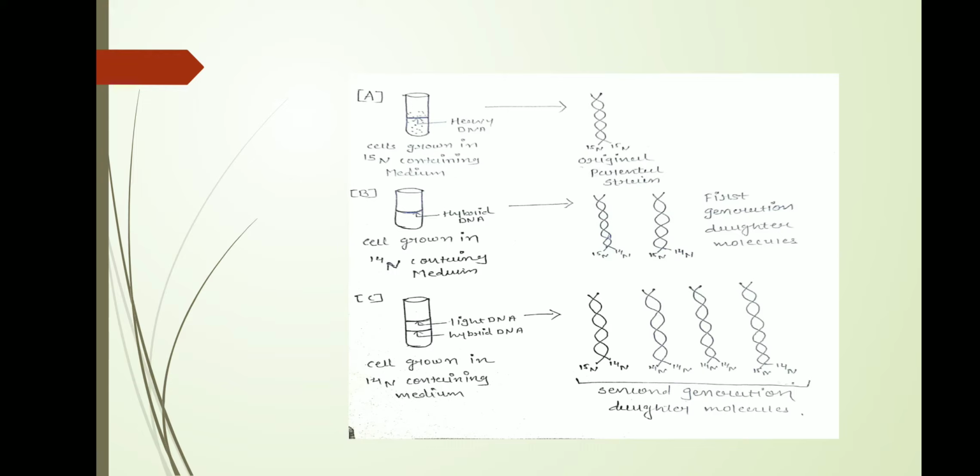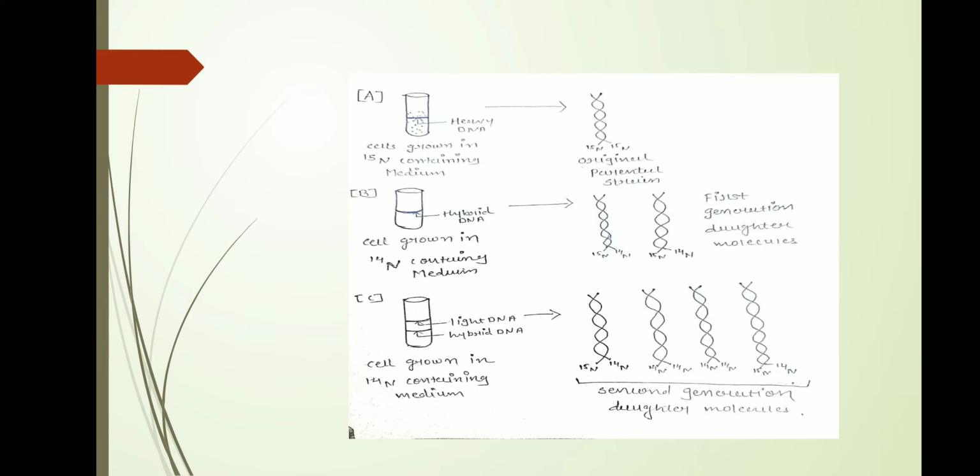In the original parental DNA, both strands are 15N containing. But in the newly synthesized daughter DNA, one strand is 15N and the second is 14N. These are hybrid DNA. This first generation is then allowed to grow for another generation. In the third figure, the first generation DNA is grown again in 14N containing medium.